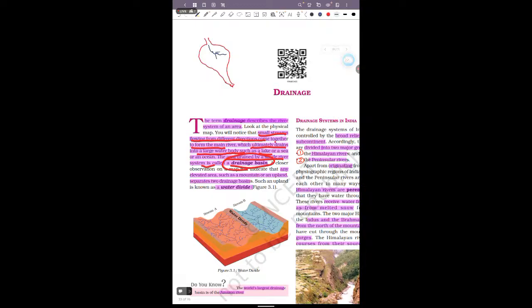There are a number of tributaries that join the Amazon river from the right and left, and that leads to the draining of the majority of the area that is drained by the Amazon river and its tributaries.